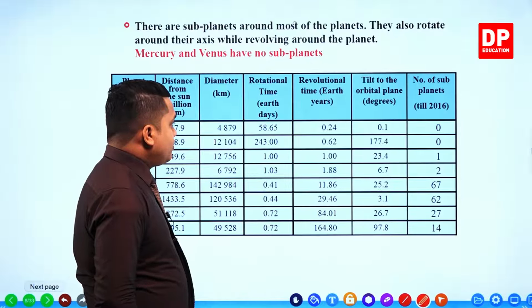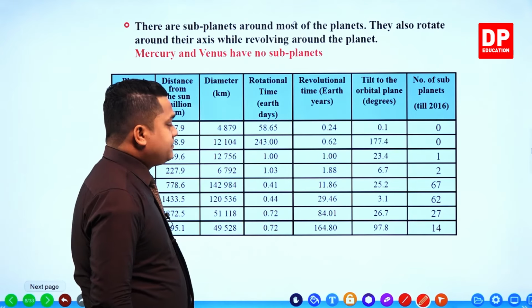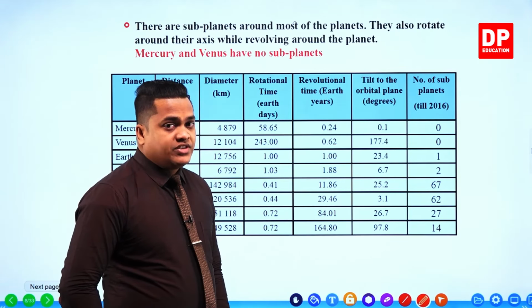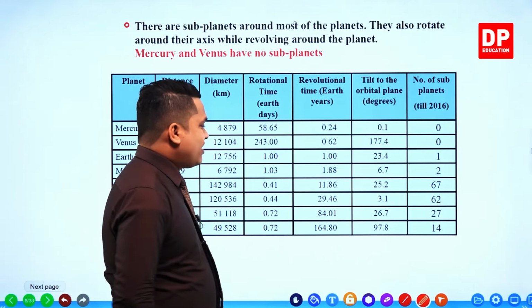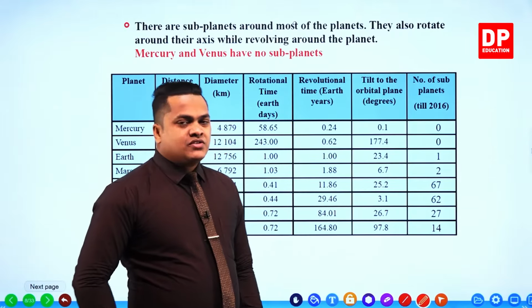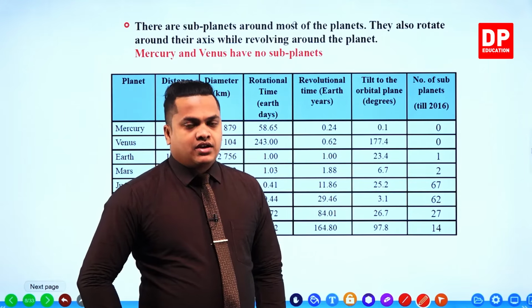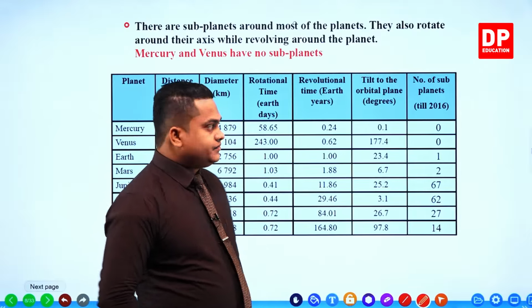Mercury is going to rotate around itself in 58.65 days. So it's taking nearly 59 days, we can round it off to 59, to complete one cycle around itself.